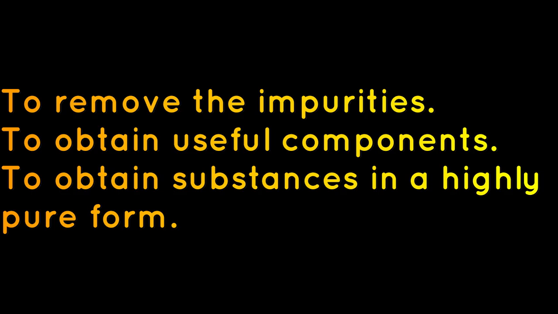Next, to obtain the substance in a highly pure form. Example, gold. Gold from gold mines. Gold is in a pure form. We get gold also from refining the ores of gold. Then methods of separation. The separation method may be based on particle size, shape and physical state, that is solids, liquids and gases.